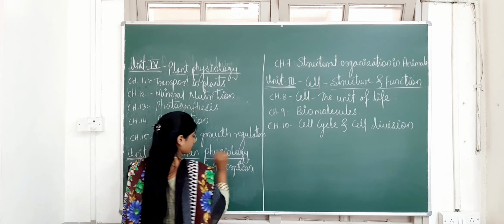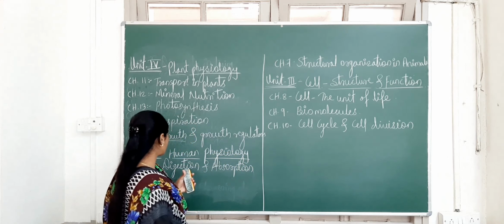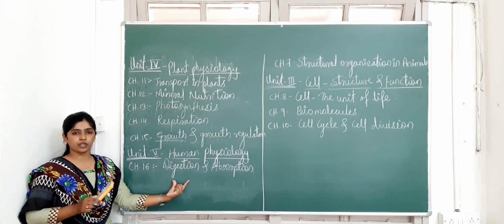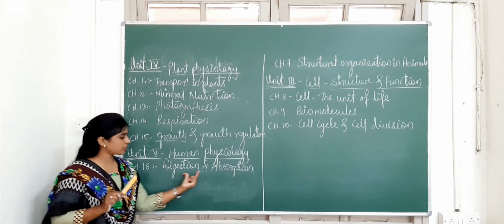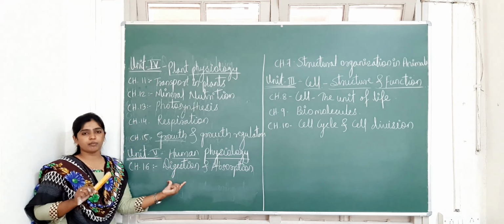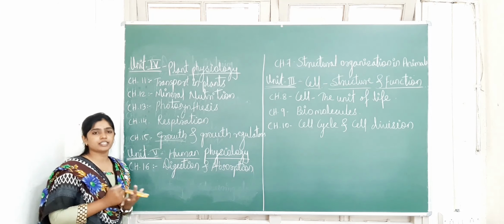Human physiology means the physiological processes in the human, how the processes occur and what those processes are. First of all, chapter number 16, digestion and absorption. This is a very important physiological process in the human. To survive, the organism requires this process.